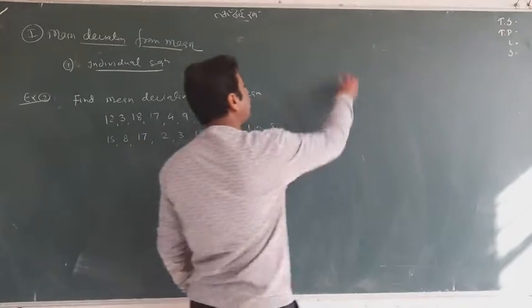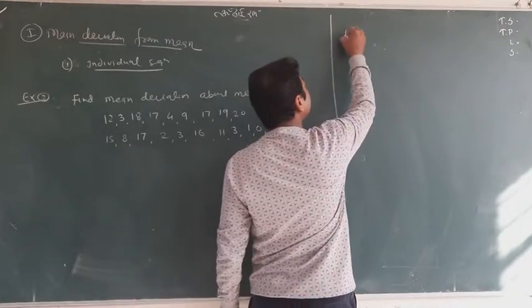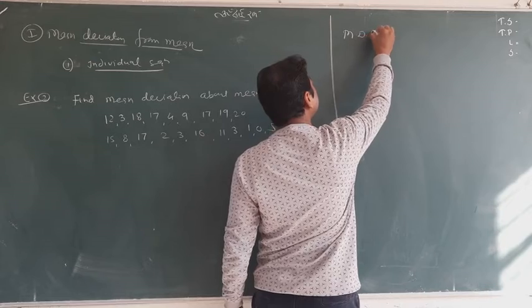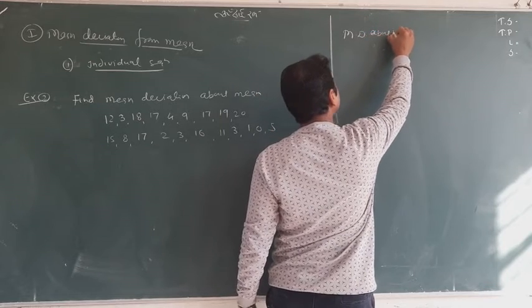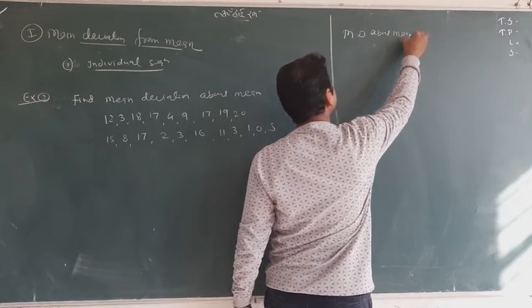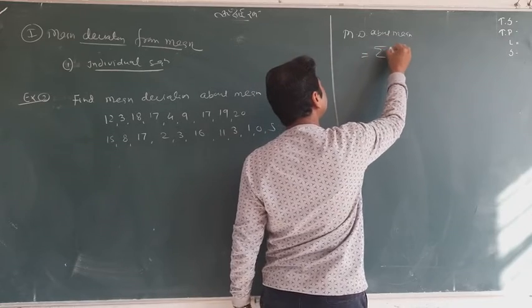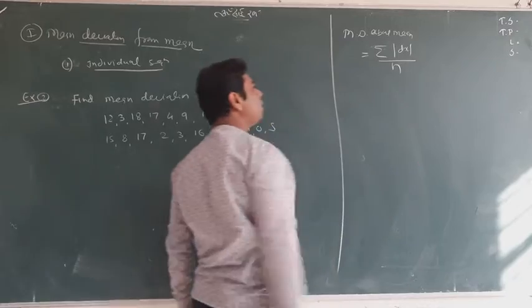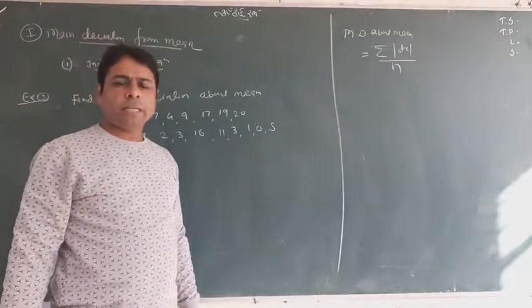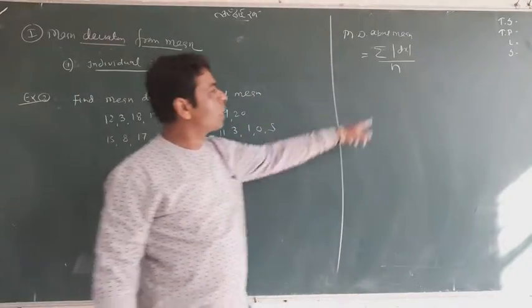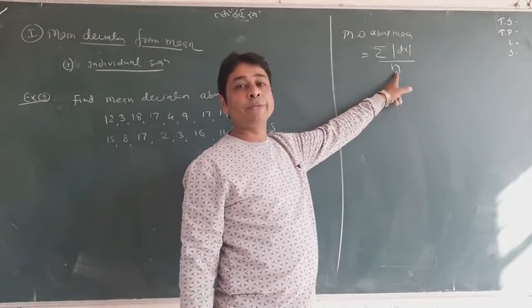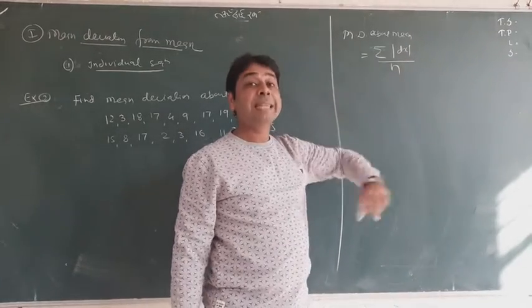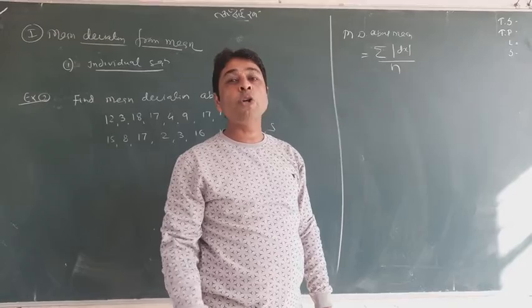So first of all, I want to write a formula here: mean deviation about mean is given by summation of mod dx upon n. That's a very simple formula. And the question arises in your mind, what is n? Very simple answer, the number of data. And what is dx? dx is called deviation.